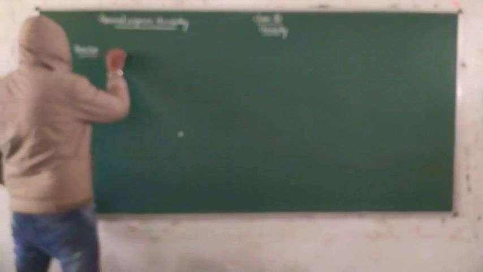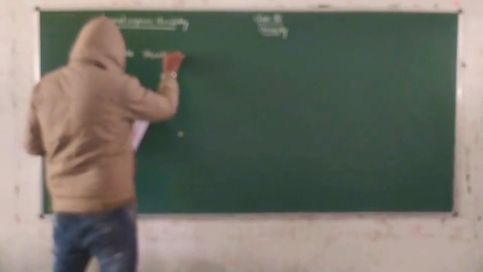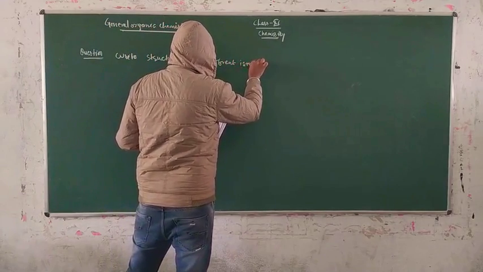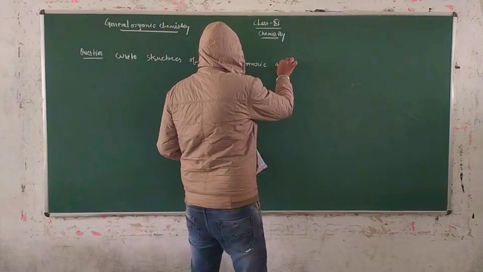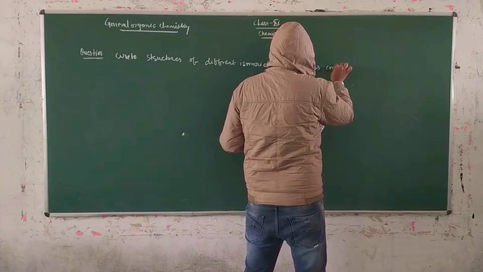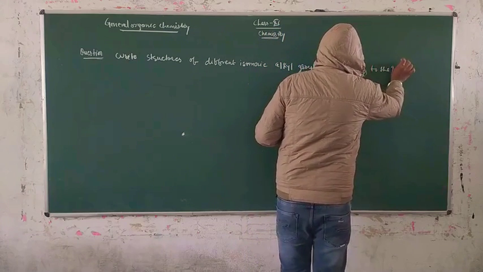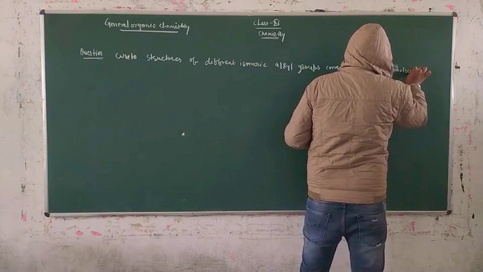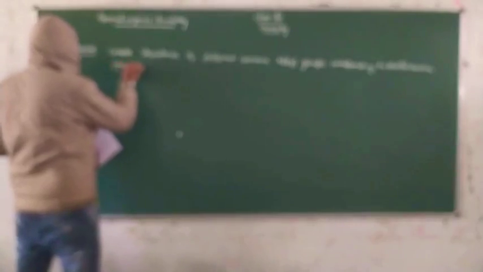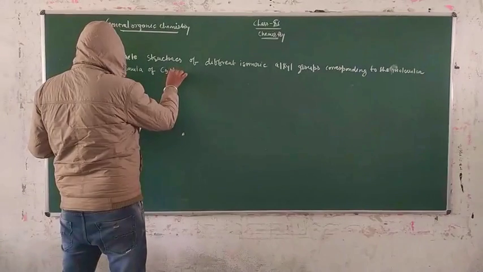The question is: Write the structure of different isomeric alkyl groups corresponding to the molecular formula of the C5H11 group.